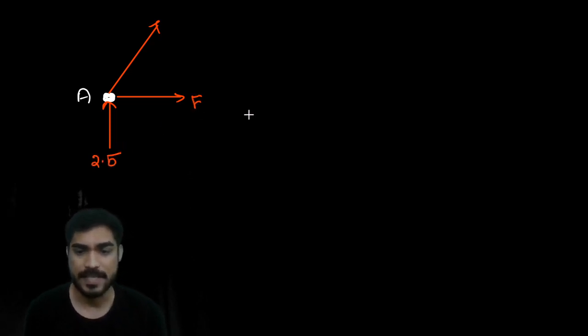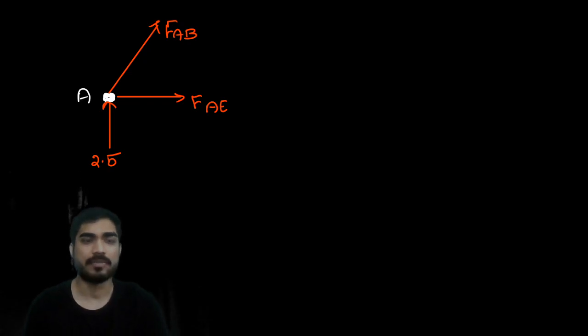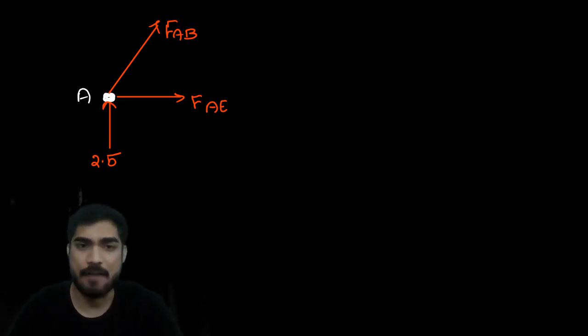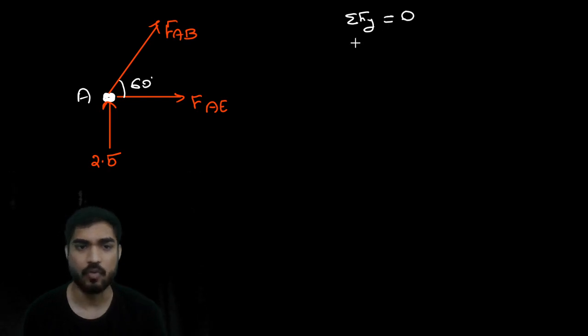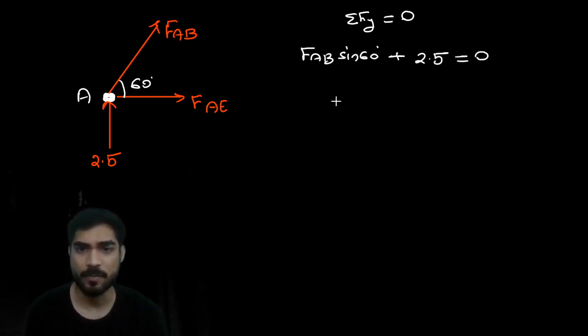This is FAE. And this is FAB. Now, tell me, how many unknowns do you have? Two unknowns only, FAB and FAE. So can you calculate it? Yes, you can calculate. So from summation of Fy equal to 0, what you are going to get? FAB sine 60 plus 2.5 equal to 0.